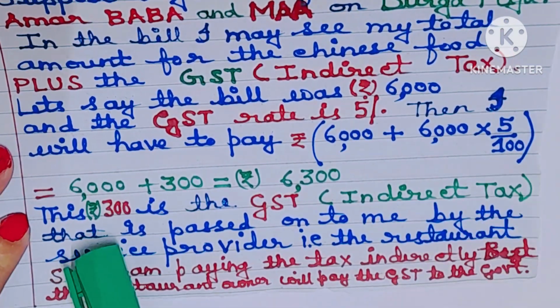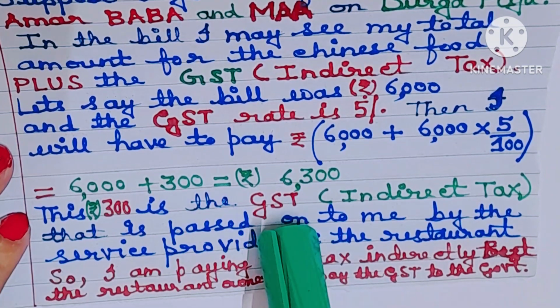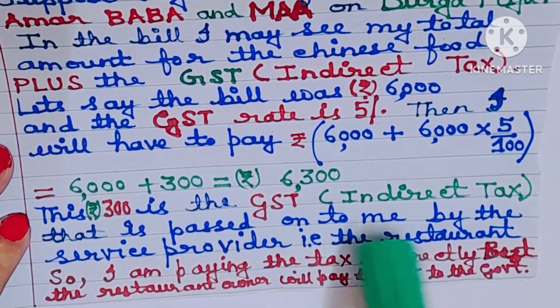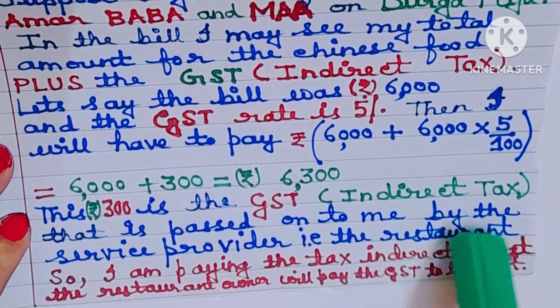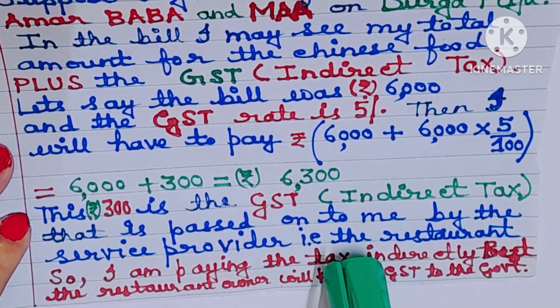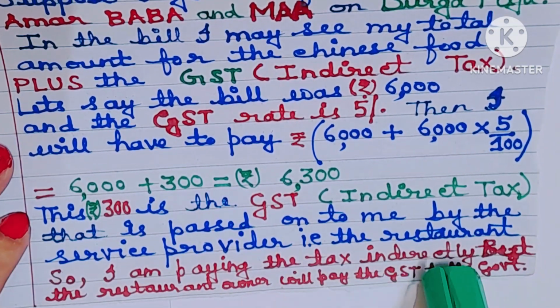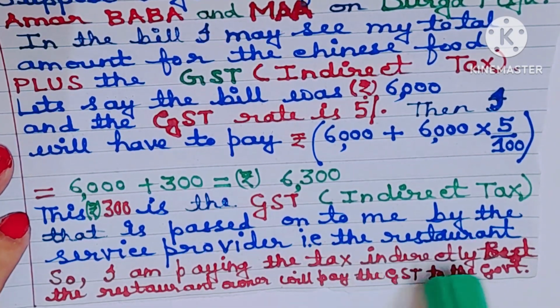Okay, this rupees 300 is the GST, that is indirect tax, that is passed on to the customer, that is me, by the service provider, that is the restaurant. So I am paying the tax indirectly. But the restaurant owner will pay the GST to the government ultimately.